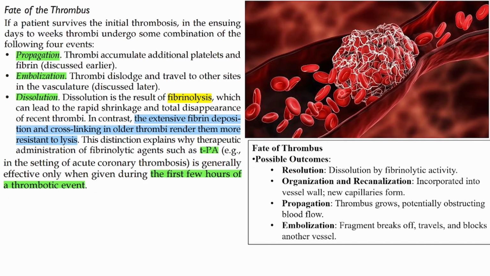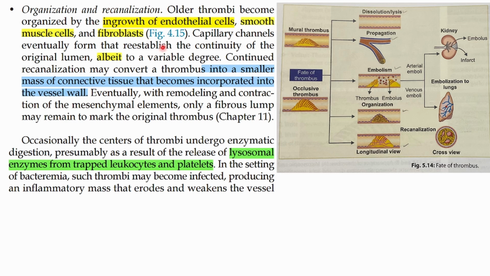So if we can clear the thrombus as soon as possible, that is the best decision. Do not delay. The more we delay, the older the thrombus gets and the more resistant it becomes to plasminogen activators or thrombolysis. You can pause and give organization and recanalization a read.